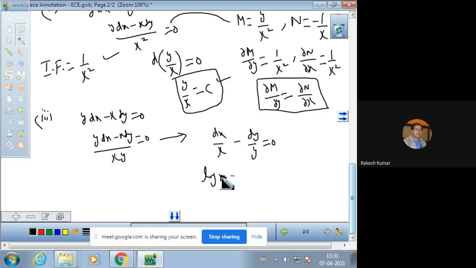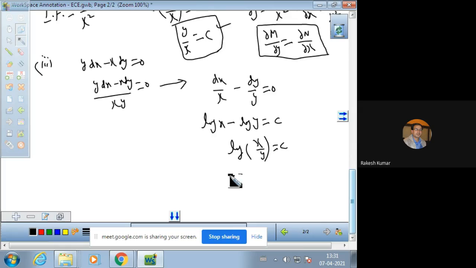You will have log x minus log y is equal to c. So log of x over y is equal to c, and when you remove log from here, you will have x over y is equal to e raised to power c.